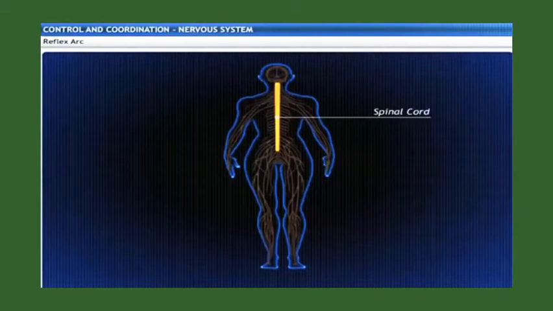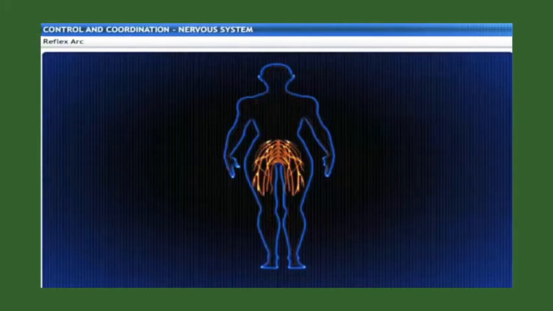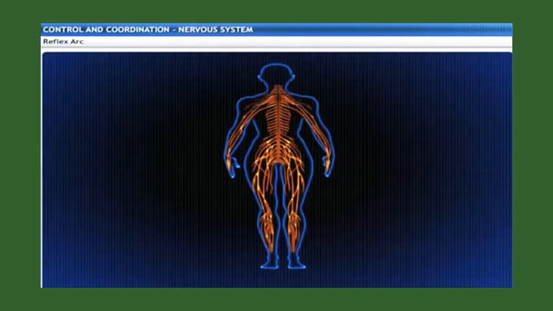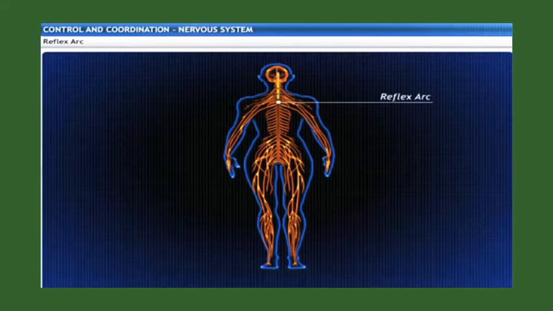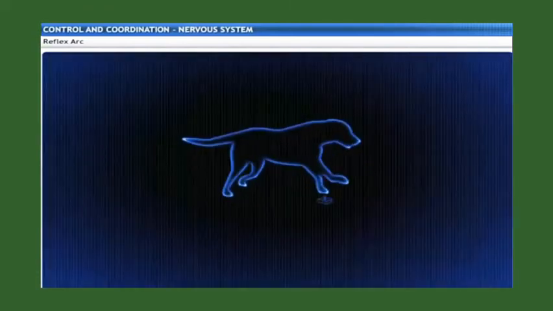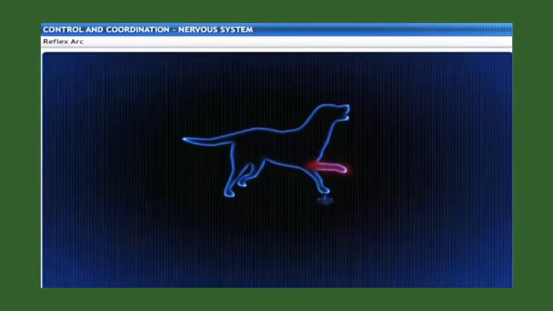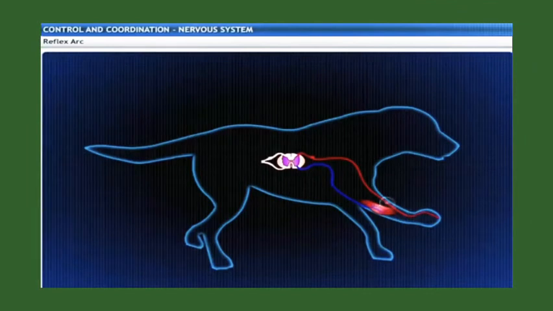It would definitely be the spinal cord, as the nerves from all over the body meet in a bundle in the spinal cord on their way to the brain. Thus, reflex arcs are formed in the spinal cord itself, although the information input goes on to reach the brain. Reflex arcs in animals have evolved because the thinking process of the brain is not fast enough or as evolved to efficiently function for quick responses.